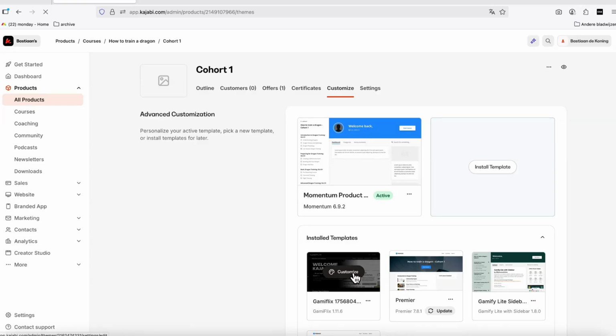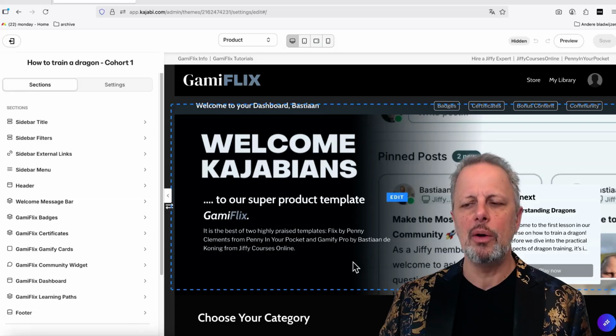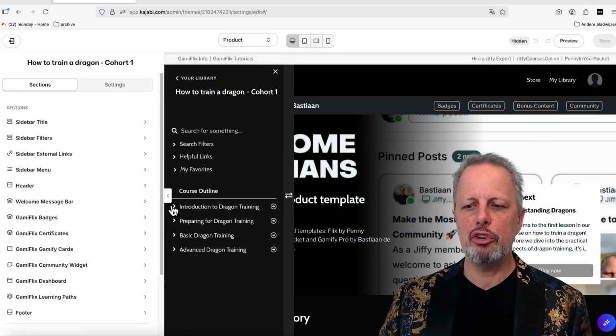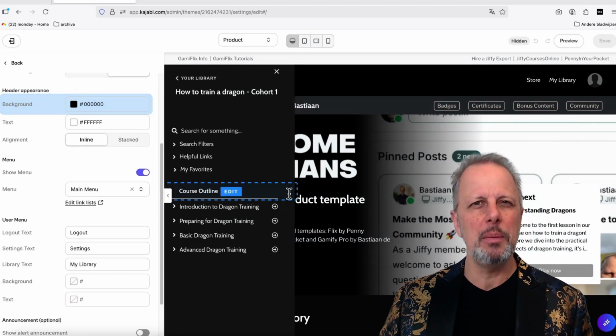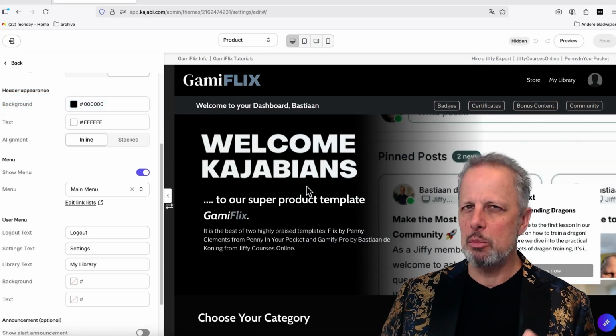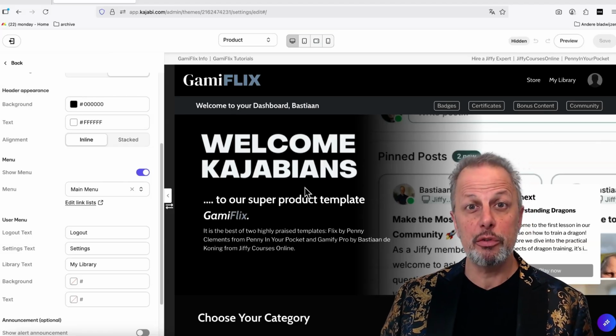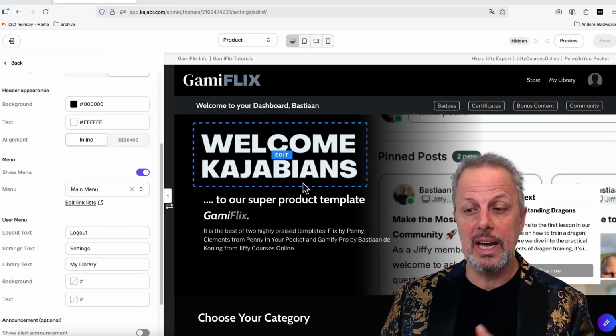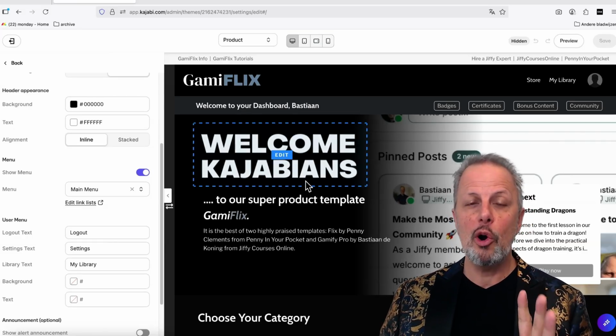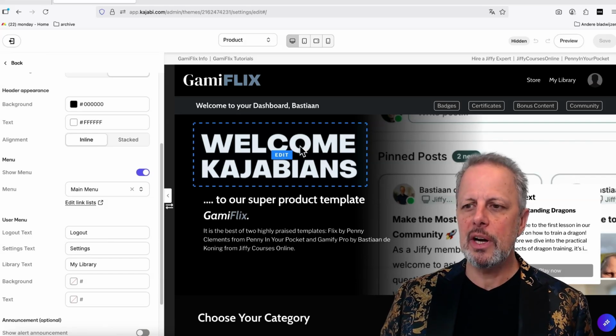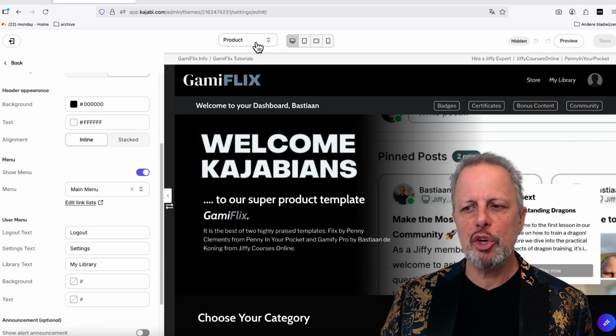Gamiflix is a template I created with Penny in Your Pockets. And it will give you a wonderful Netflix-style template with an adjustable sidebar with all the information, making it even more clean. But I'm not talking about Gamiflix now. If you're interested, you can go to Jiffy Course Online and get a preview, or you can even purchase it over there. I'd like to show you a new page in this template.